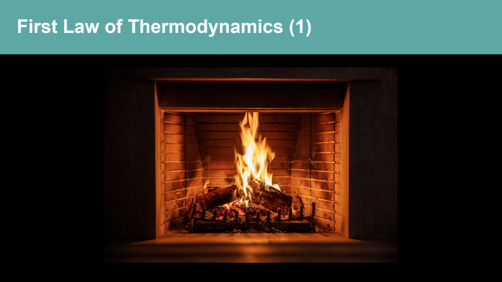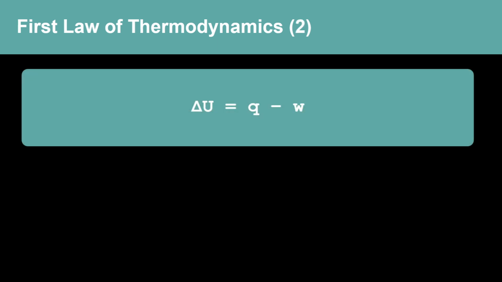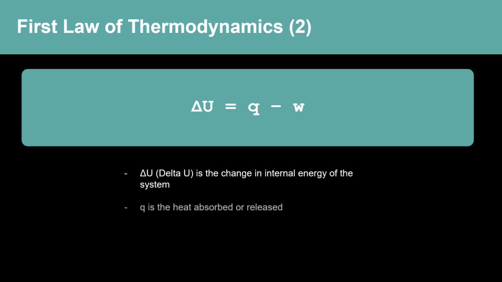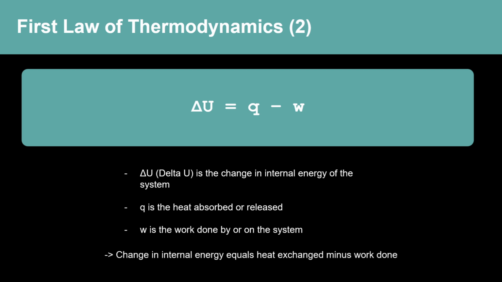In chemistry, we express this as delta U equals Q minus W. Delta U is the change in internal energy of the system. Q is the heat absorbed or released, and W is the work done by or on the system. This simply means that the change in a system's energy equals the heat it exchanges minus any work done by the system. So if a system absorbs heat, its internal energy increases. If it does work, its energy decreases by that amount.